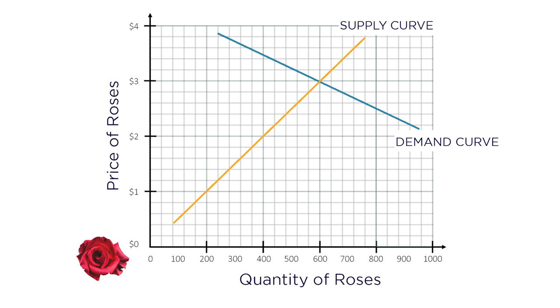The price of a good in a market is the price at which the consumer's willingness to pay equals the producer's willingness to supply, right here, where the curves intersect. We call the point where supply equals demand the equilibrium, the point at which both consumers and producers are happy to engage in this market transaction. In this case, consumers are willing to pay $3 per rose for 600 roses, and producers are willing to supply 600 roses at a price of $3 per rose. Everyone's happy.